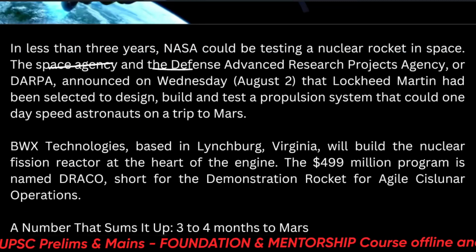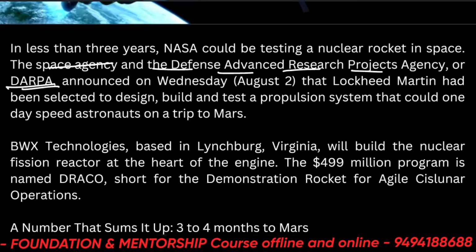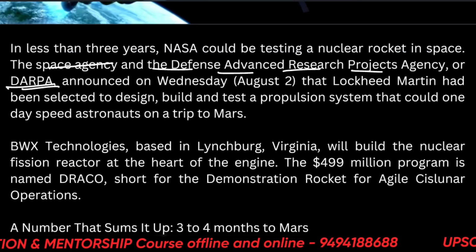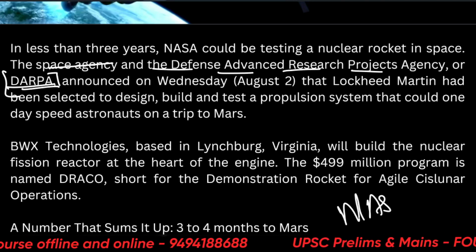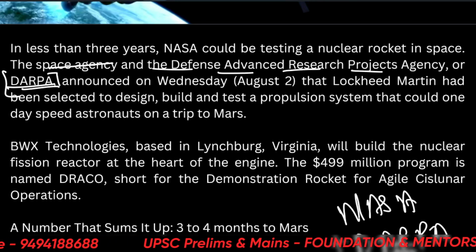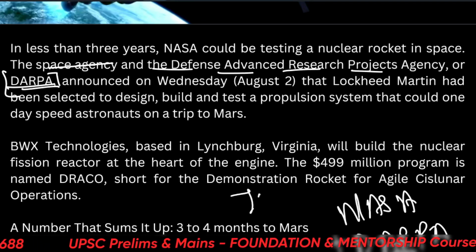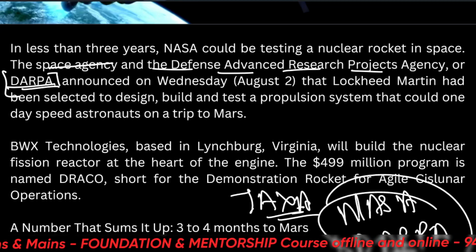The Space Agency and the Defense Advanced Research Projects Agency, or DARPA. Please remember that NASA and DARPA have this project. An option may come like this is a project between NASA and JAXA. Which is correct? NASA and DARPA is correct.